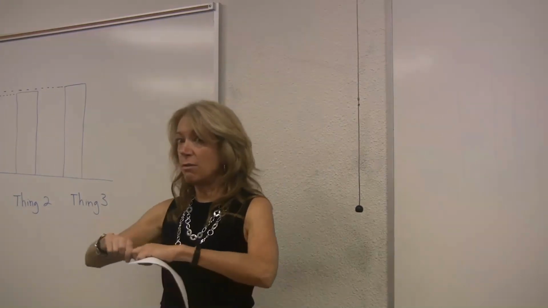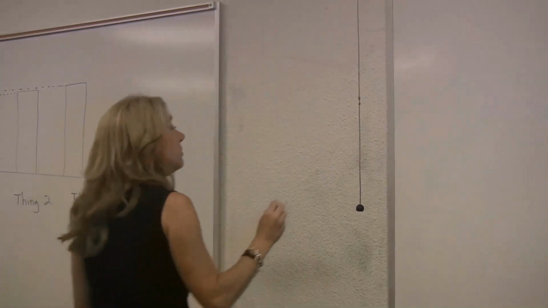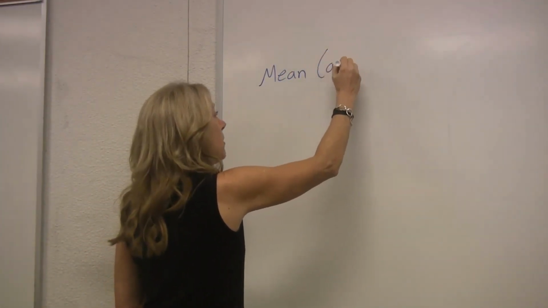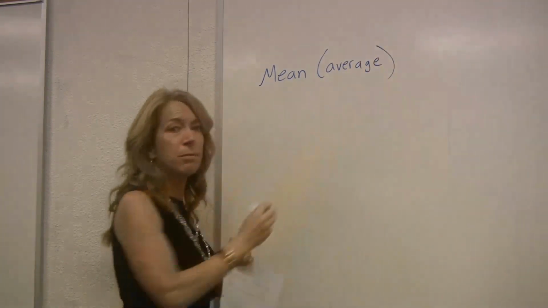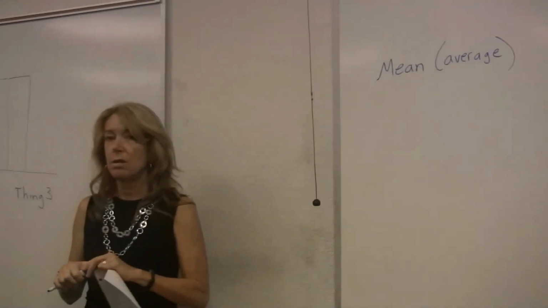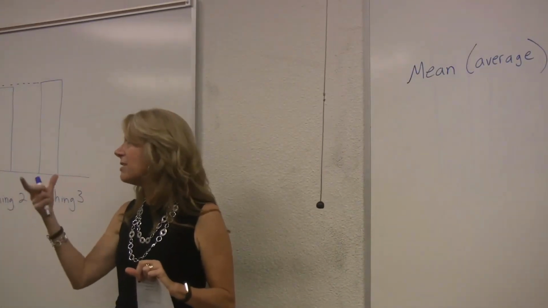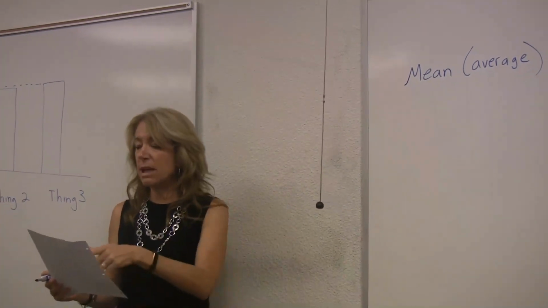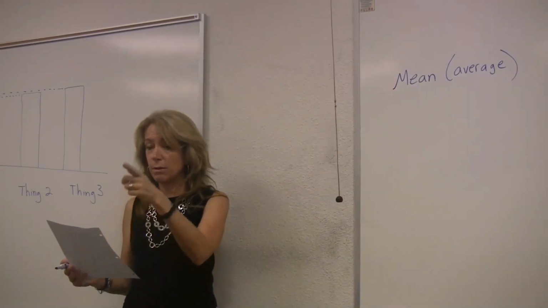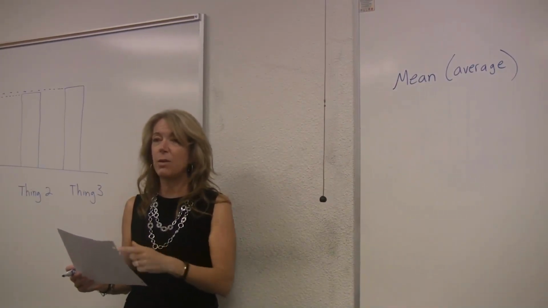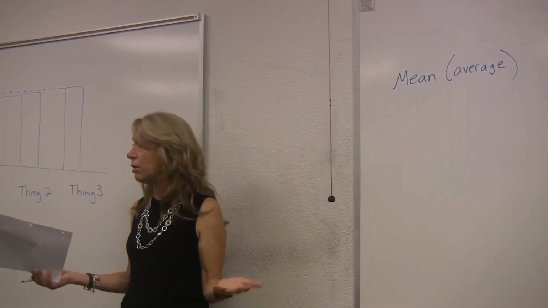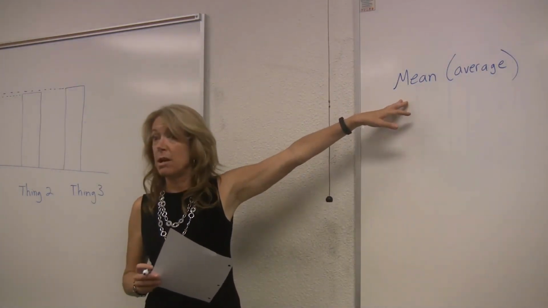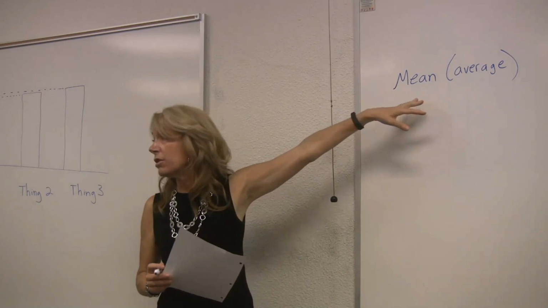The word average that we just talked about is no longer going to be used. We call it the mean. In parentheses, I'm going to put average right here, because that's what most of you already knew about average. So section 3.1 talks about lots of ways to talk about the middle of the data. And there's many of them. The mean is one of them, and it even says to do what we're supposed to do. What Kevin just told us. Add all the data, divide by the total number of values. So if there's 40 people in the room, I'm going to add up 40 ages, divide by 40. We're now going to be calling that the mean from now on. Not the average anymore. It's called the mean.